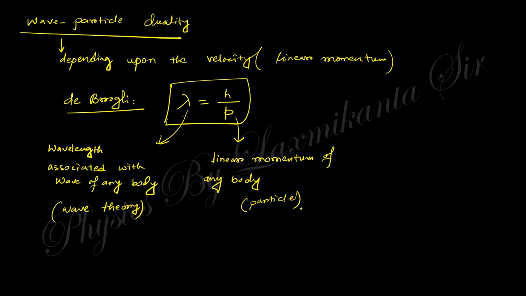So wave theory and particle theory are correlated by this relation, the de Broglie hypothesis.